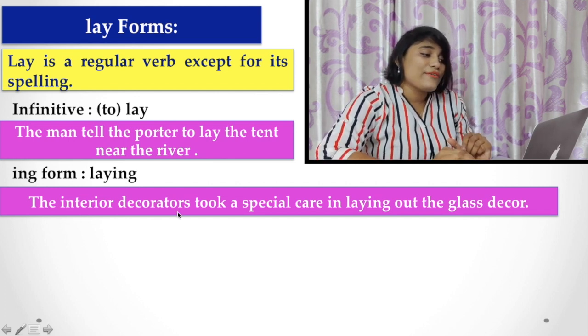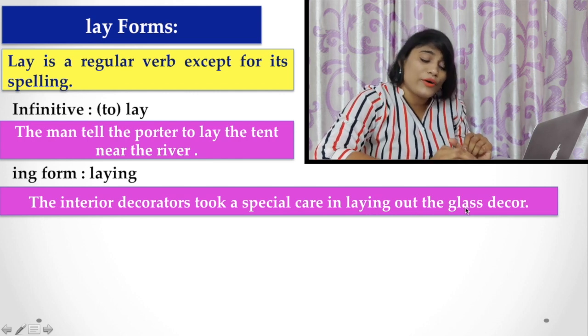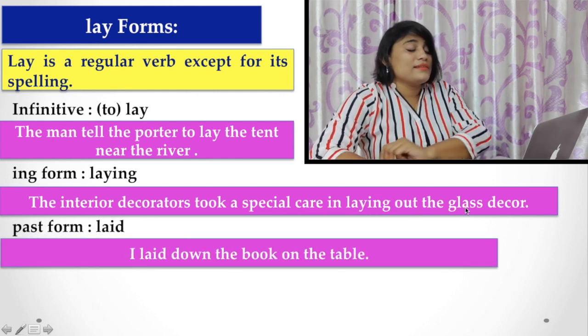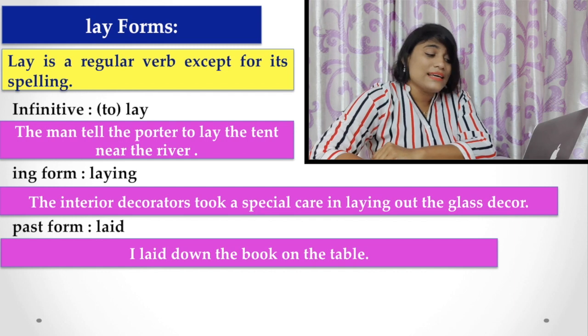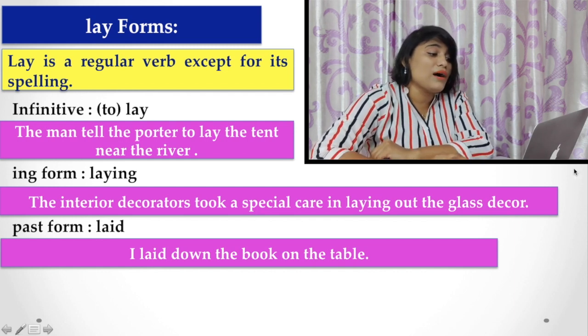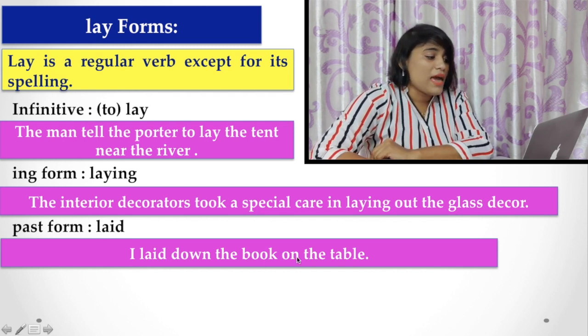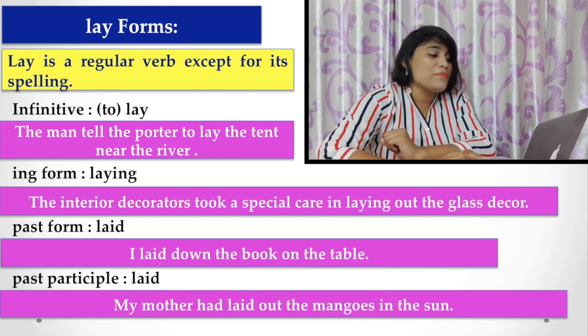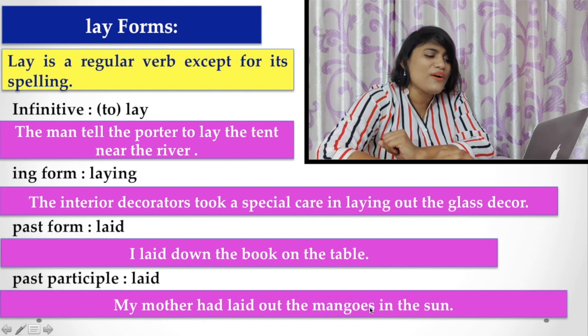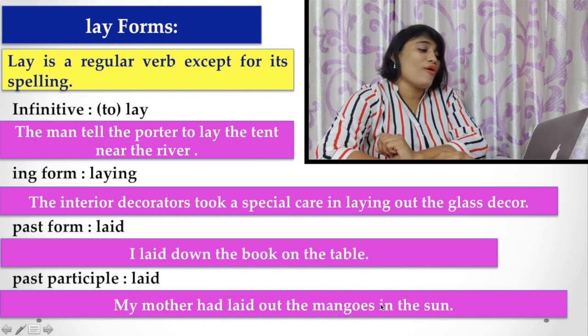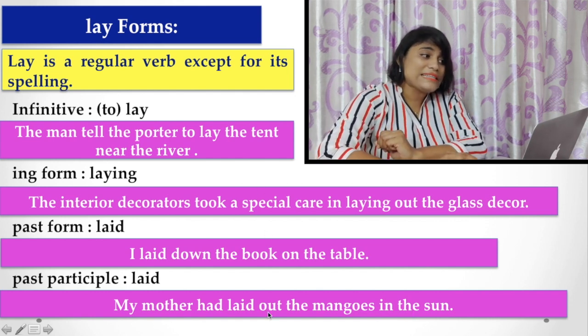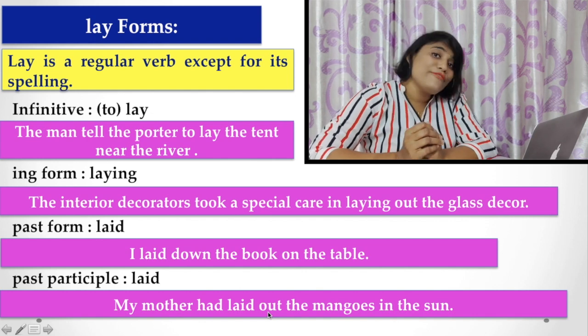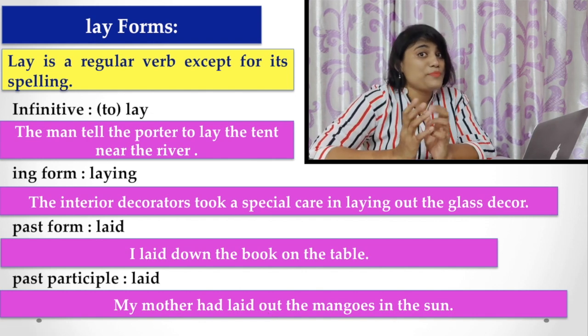The interior decorators took special care in laying out the glass decor. And the past form is laid, L-A-I-D. I laid down the book on the table. And the participle form is laid also. My mother had laid out the mangoes in the sun. On all these occasions we find the differences, the spelling difference.